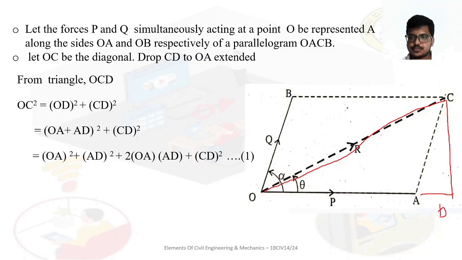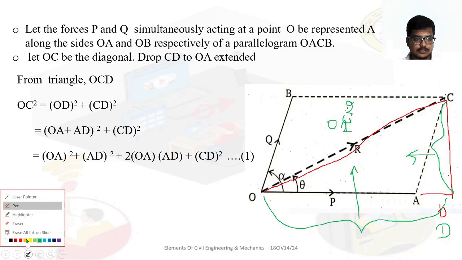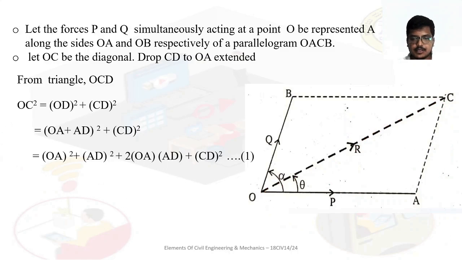So this hypotenuse OC square is equal to OD square plus CD square. This is D, right? This is CD. By the Pythagoras theorem, OC square is equal to OD square plus CD square. Correct? Now, but what is this OD?